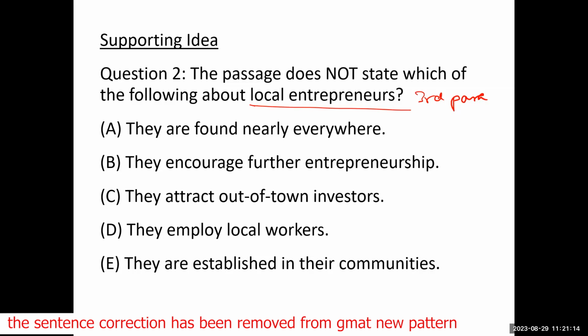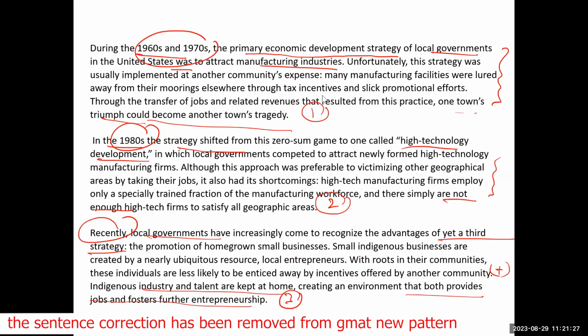The passage does not state which of the following about local entrepreneurs. So what is not mentioned about local entrepreneurs? If you want, we can go back. We will concentrate just on the third paragraph. He says, recently, local governments have increasingly come to recognize the advantages of yet a third strategy, which is the promotion of homegrown small businesses.